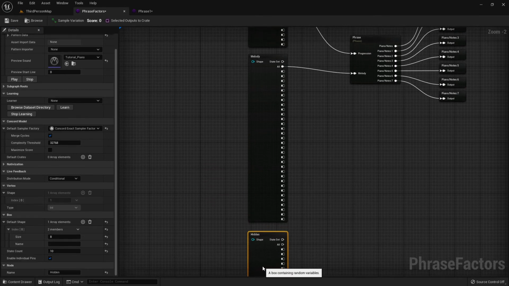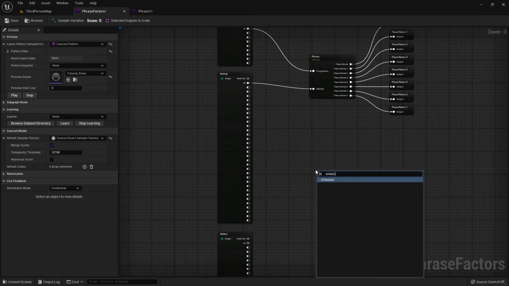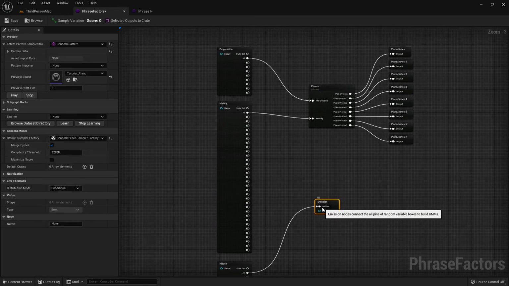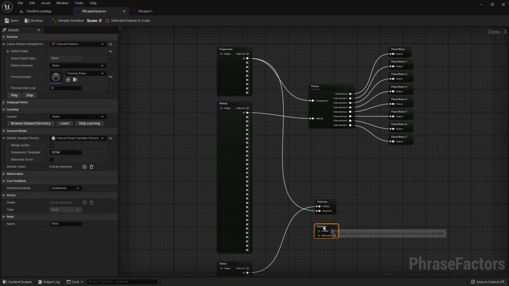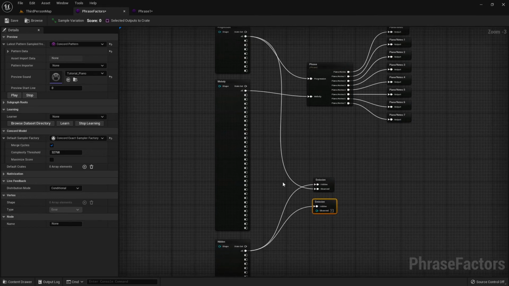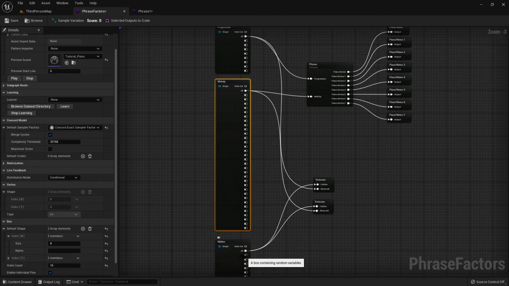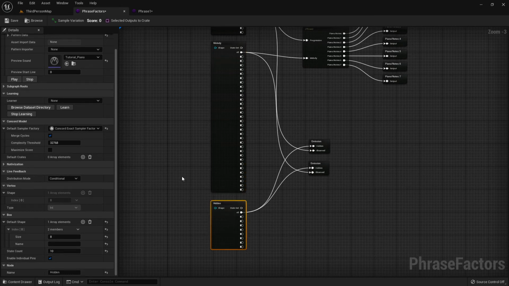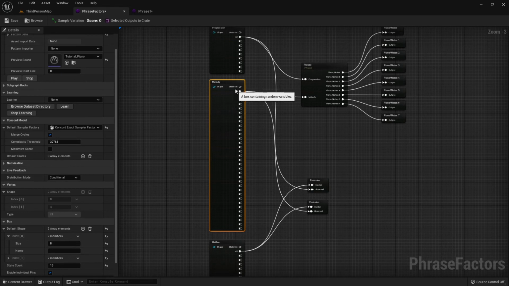To set up our hidden Markov model, we can simply create an emission node. This is a special factor with a hidden and observed input where we connect boxes. So we can connect our hidden box to the hidden pin on the emission node, and then we can emit into the progression box. We will also emit from the hidden node into the melody box. This works because, once again, the shapes are compatible, and every single random variable in the hidden box will emit 4 random variables in the melody box, 4 consecutive ones.